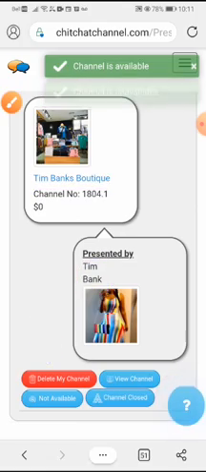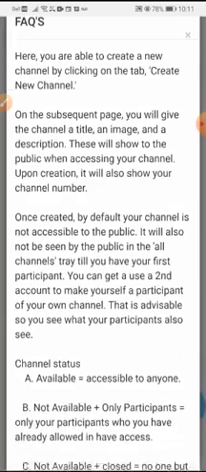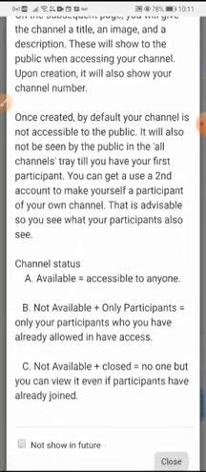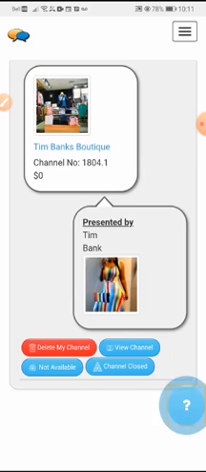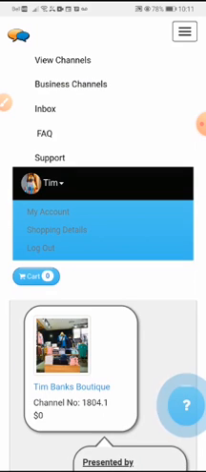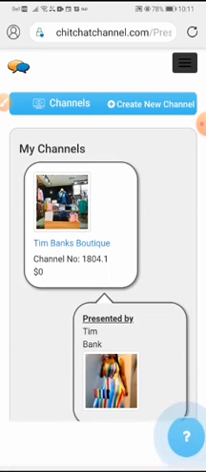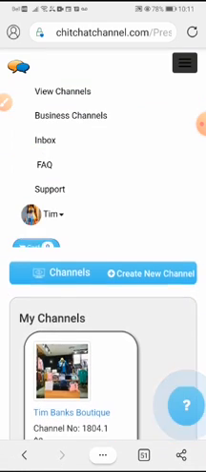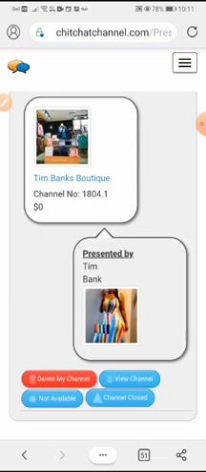Now, let me proceed. This thing I've clicked on here is an FAQ, just a quick guide. It explains it a bit more, but I don't want to show it, so I click on not showing in future. And when I refresh this page, let's see, how do I refresh my browser? When I refresh this page, it will go away. Okay, that is the refresh button. So when I refresh the page, it goes away, so it's not in my view.